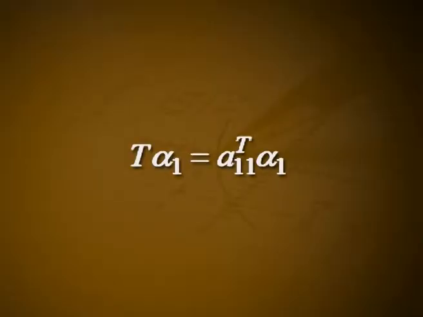That is, for each T in F, T alpha 1 is a scalar multiple of alpha 1, so that T alpha 1 equals a11(T) alpha 1, where the scalar a11(T) depends on the operator T in F.